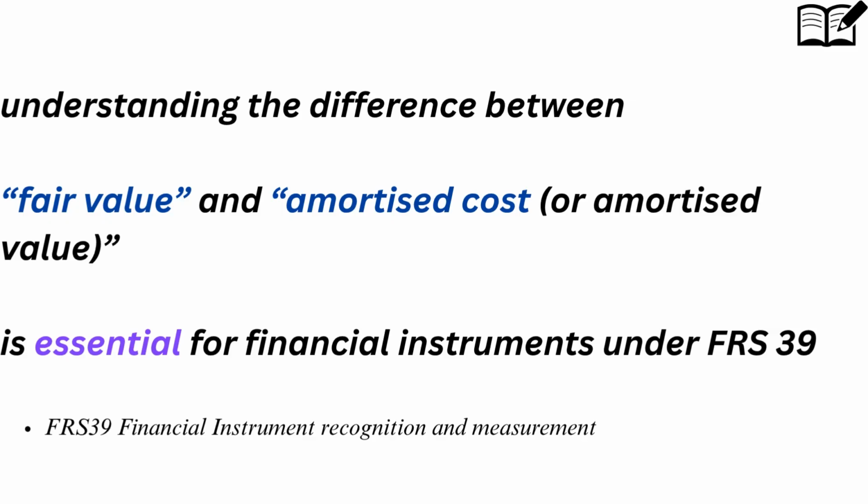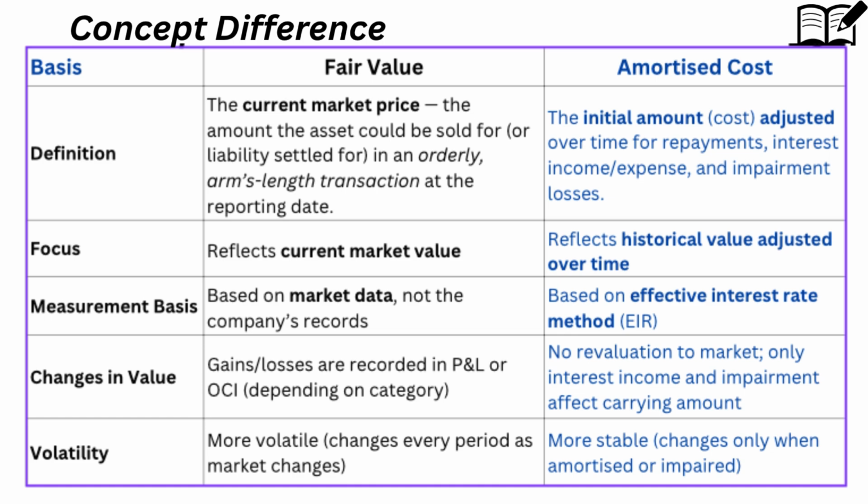assets or financial liability. Understanding the difference between fair value and amortized cost, or amortized value, is essential for financial instruments under FRS 39. What is fair value? Fair value is the current market price, the amount the asset could be sold for, or a liability settled for, in an orderly, arm's-length transaction at the reporting date. It is current market value, based on market data, not the company's records. Changes in value, no matter gains or losses, are recorded in P&L or other comprehensive income, depending on category. As it is based on market data, normally it is more volatile.